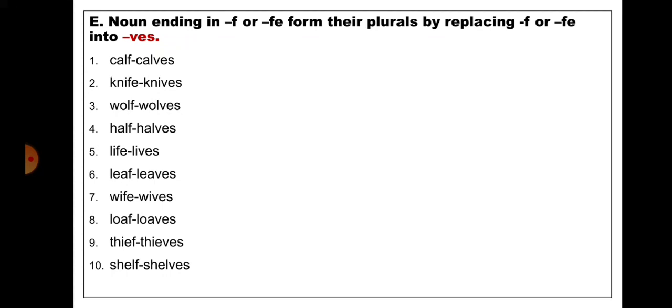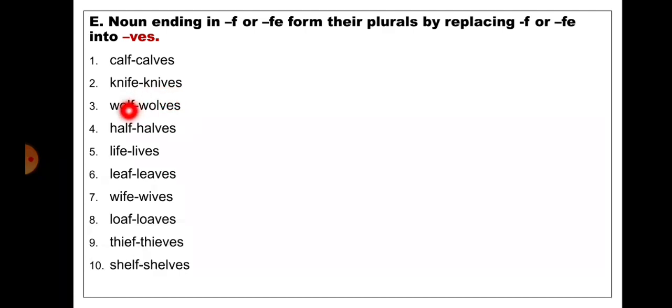Nouns ending in f or fe form the plurals by replacing f or fe with ves. Calf. The word is ending with f, so we will replace f with ves in order to make it plural. Calves. Knife. The word is ending with fe, so we will replace fe with ves in order to make it